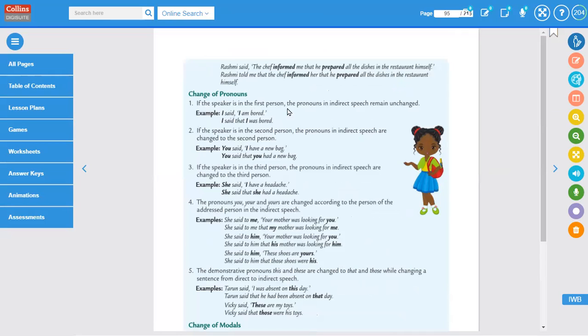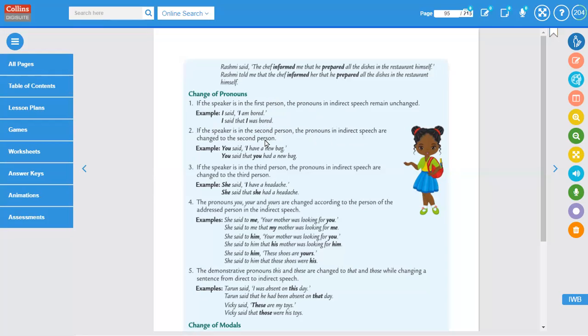If the speaker is in the first person, the pronouns in indirect speech remain unchanged. See, I said, "I am bored." It's in inverted commas and there is a full stop. I said that I was bored. So if the speaker is in the first person, that is I, the pronouns in indirect speech remain unchanged. They do not change.